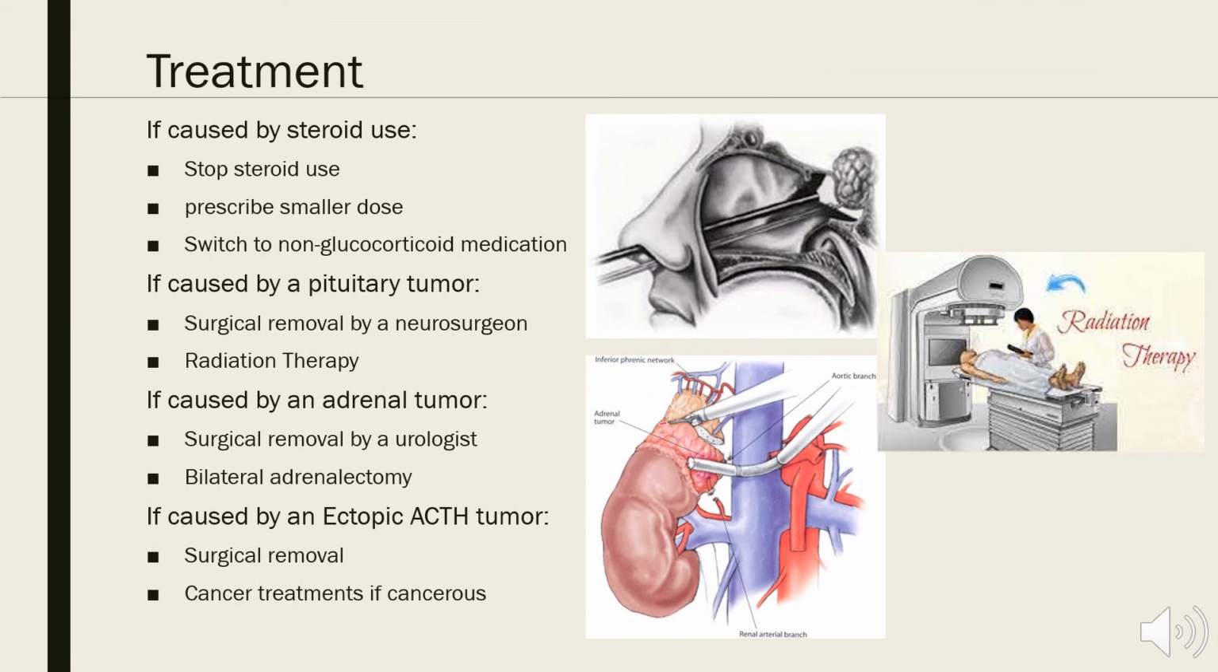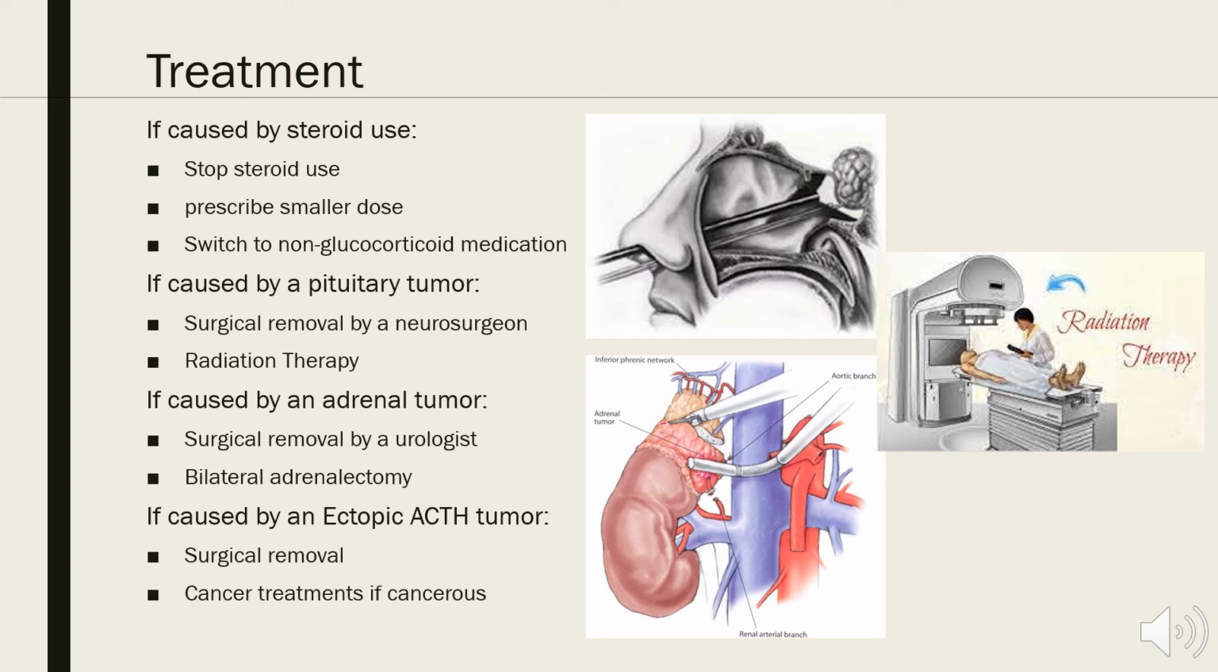Treatment is essential. If Cushing's is left untreated, it can be fatal. The most common cause of Cushing's is overuse of glucocorticoids. If this is the case, your doctor will want you to stop steroid use and either have you take a smaller dose or switch to a non-glucocorticoid medication. Until symptoms are gone, you may be prescribed a corticoid inhibitor such as mitotane or metyrapone.